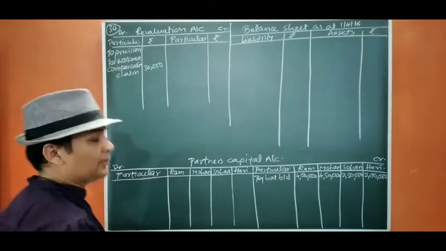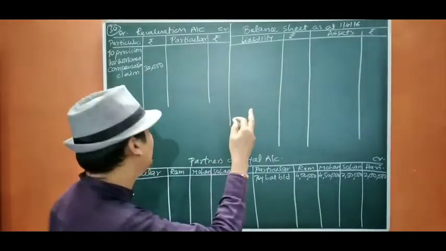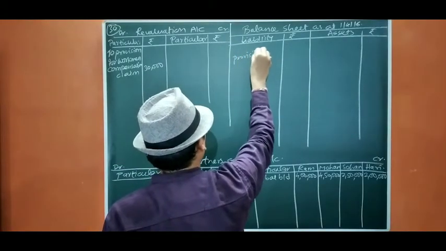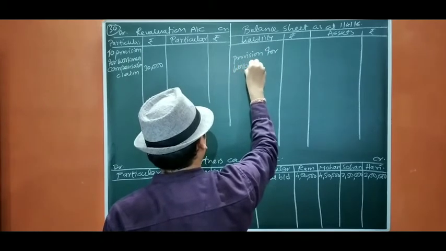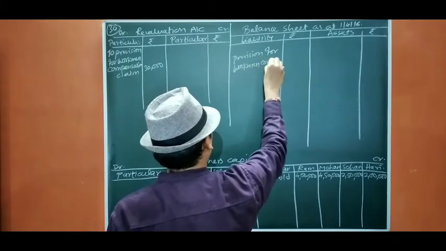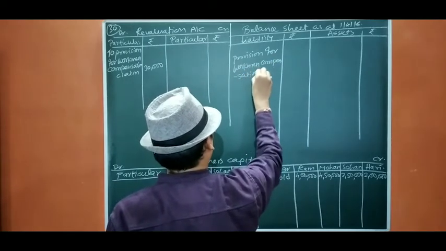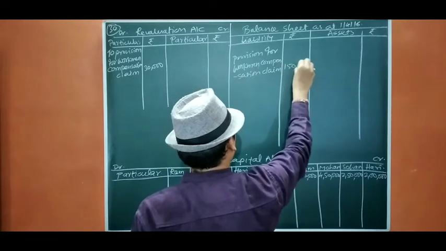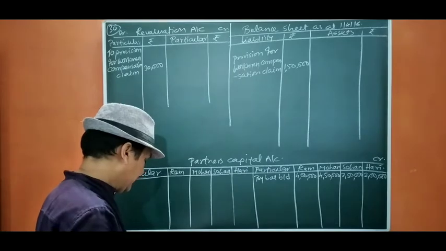The entry was workman compensation reserve account debit, revaluation account debit to provision for workman compensation claim. It is 1,50,000. Okay. Now we move to asset side.